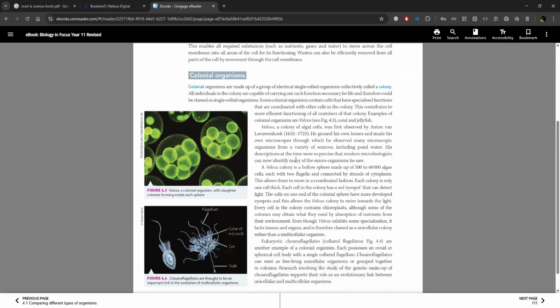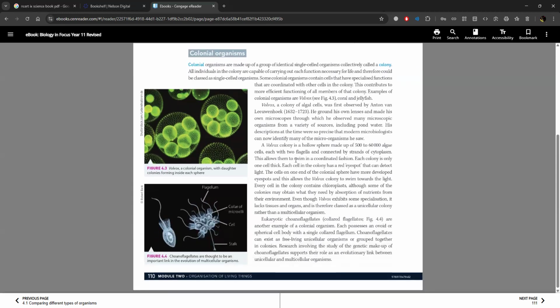Colonial organisms. Colonial organisms are made up of a group of identical single-celled organisms collectively called a colony. All individuals in the colony are capable of carrying out each function necessary for life and therefore could be classed as single-celled organisms. Some colonial organisms contain cells that have specialized functions that are coordinated with other cells in the colony. This contributes to more efficient functioning of all members of that colony. Examples of colonial organisms are volvox, coral, and jellyfish.